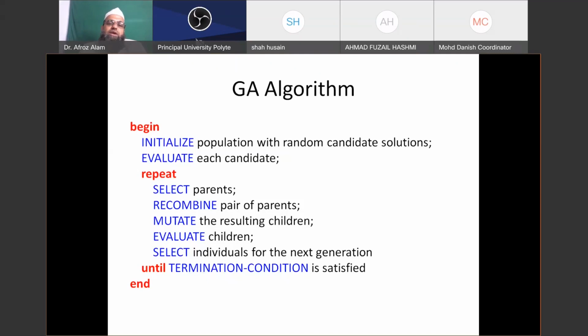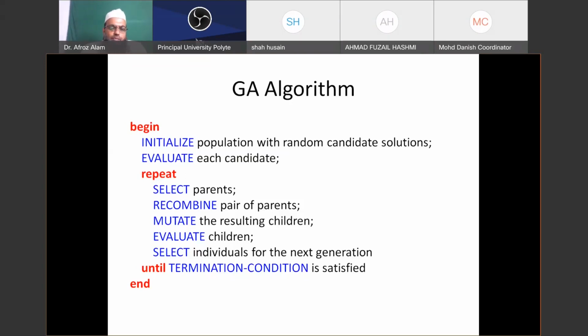Then we evaluate each candidate and assign a term known as a fitness value. With this fitness index, we give weightage to the different chromosomes which we have initialized in our initial stage. After that, exploitation and exploration start.